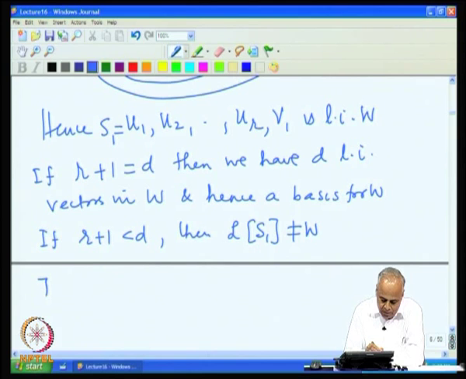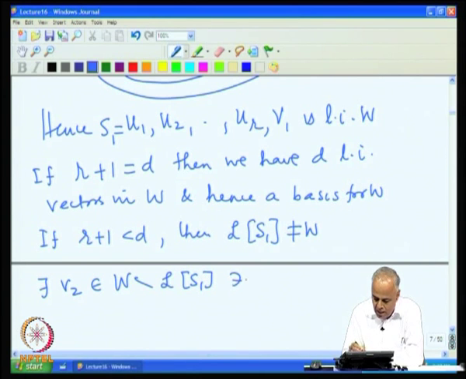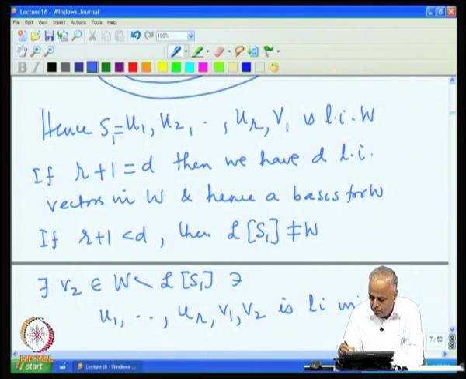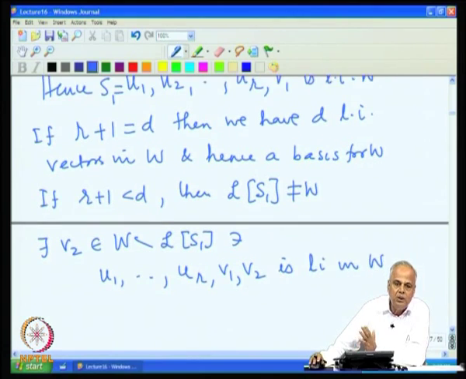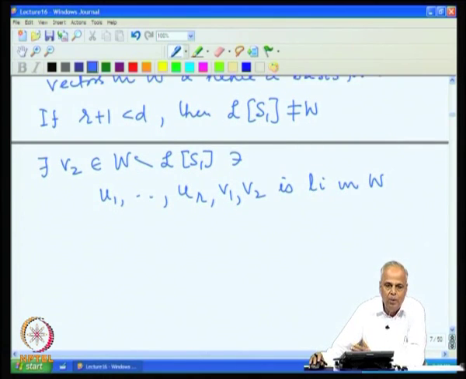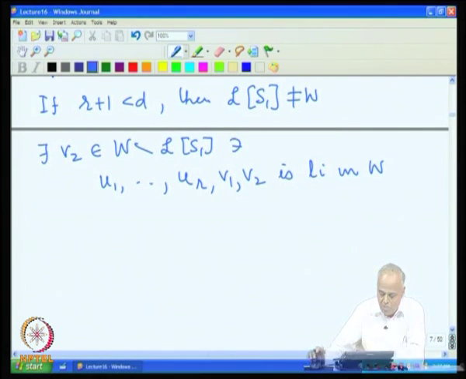So, there exists V2 belonging to W minus Ls1 such that U1, U2, UR, V1, V2 is linearly independent in W. Thus, we can go on expanding this set one by one, adding vectors from outside.